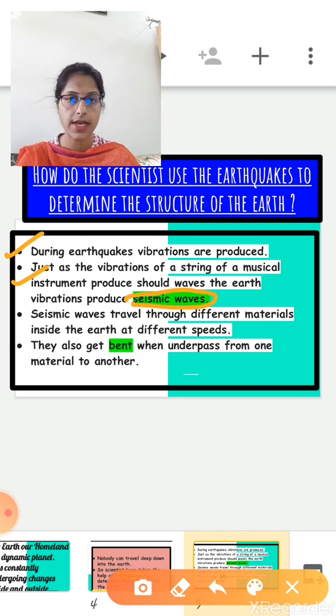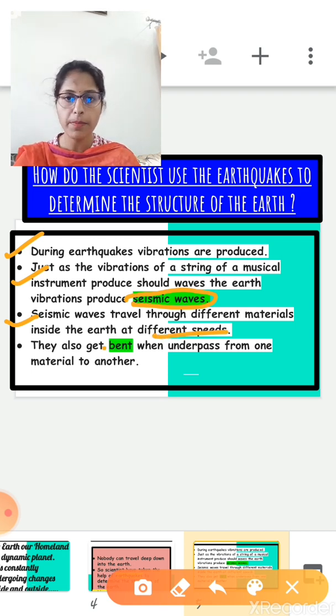Seismic waves are elastic waves in the earth produced by the earthquake or other means. Or we can say that seismic waves are the waves of energy caused by the sudden breaking of rocks within the earth or an explosion, right? These seismic waves travel through different materials inside the earth at different speeds.